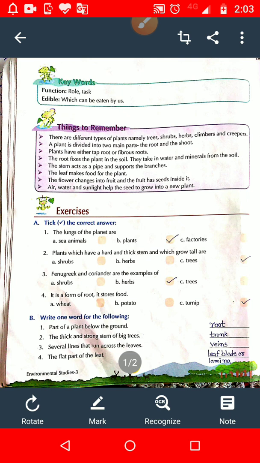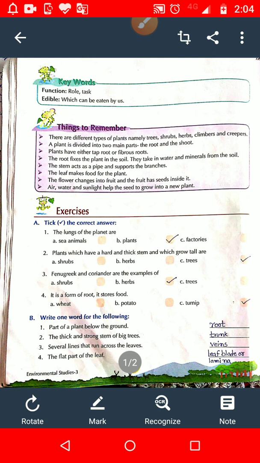The seed grows only when it gets air, water, warmth. These are the conditions required for the new plant to germinate.